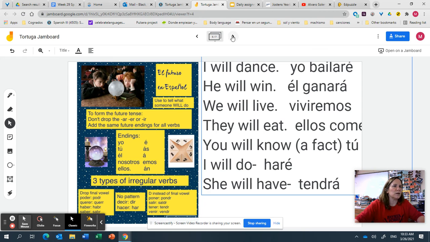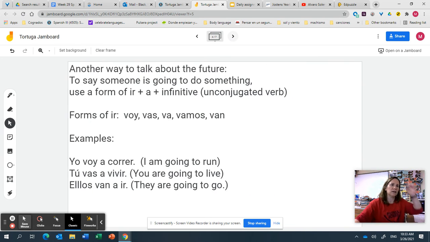Okay, and then there's one other way we can talk about the future. Another way that maybe is a little bit more simple to talk about the future is to say that someone is going to do something instead of saying they will do something. When you do that, you use a form of the verb ir, either voy, vas, va, vamos, or van, and then the word a, and then an infinitive, which means a verb you haven't conjugated. So for example, if I wanted to say I am going to run instead of I will run, then I would use the yo form of ir, which is voy, and then the a, and then I just leave correr. I don't do anything to the verb.